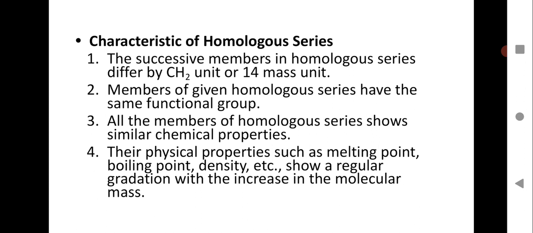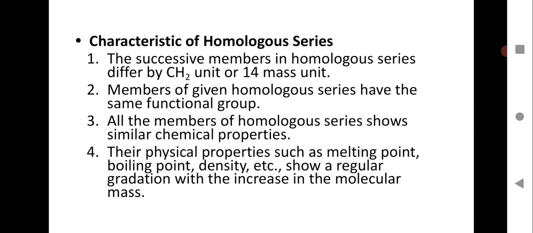Third characteristic of homologous series: all the members of a homologous series show similar chemical properties. Because the functional group is the same, it is very simple to understand, all the members in the series will have the same chemical properties. They will not differ in chemical properties, because the functional group which determines the chemical property of carbon compounds remains the same for a given homologous series.